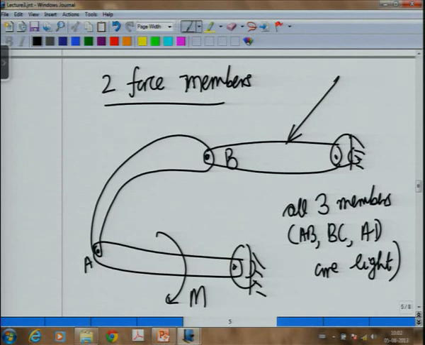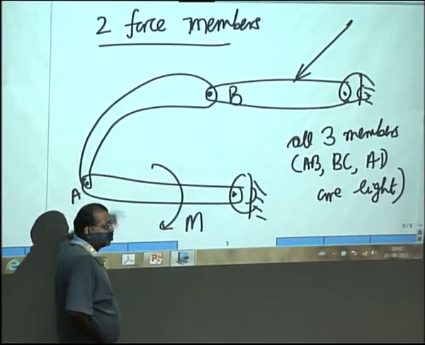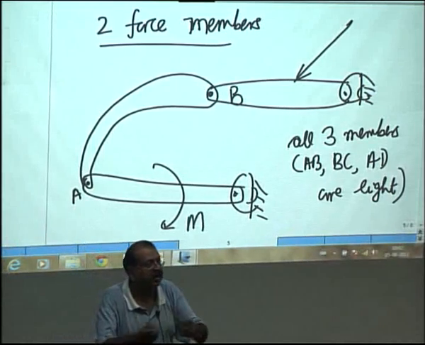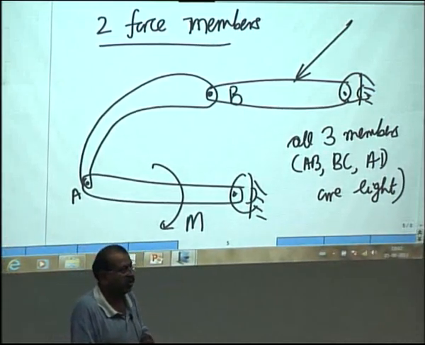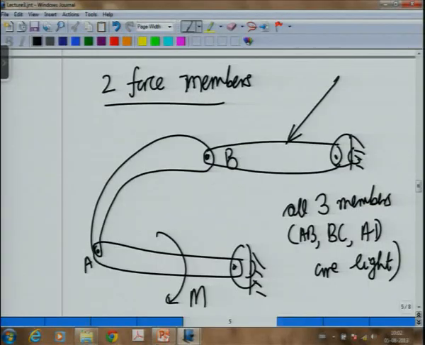You may say there are more forces, AX and AY are 2 forces, but then it is acting only at A. So, I can combine it in a vector and call it a single force. So, a 2 force member is a member, or a part of a component, where forces are acting only at 2 different points.